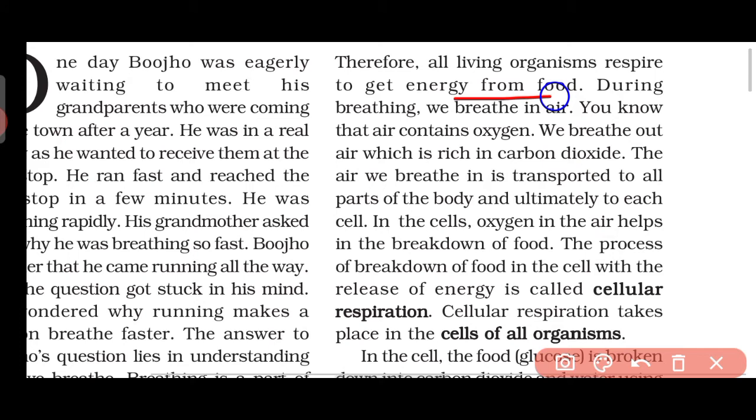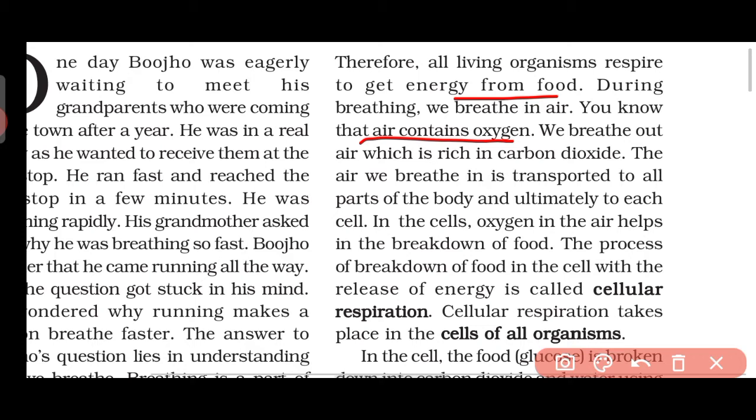During breathing we breathe in air. You know that air contains oxygen. So as we have discussed, oxygen is required to release energy from food. Without oxygen it cannot be released. Now from where do we get that oxygen? Only from the air. Air contains oxygen, so by our nose or nostril we breathe in air, and the oxygen in that air will be utilized by our body to release the energy from food, and that energy we utilize to do all kinds of work. So I hope you are getting it.